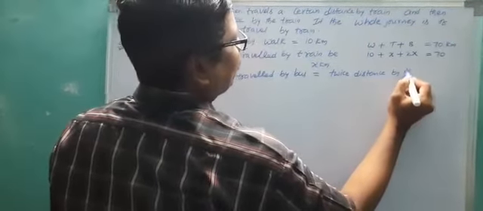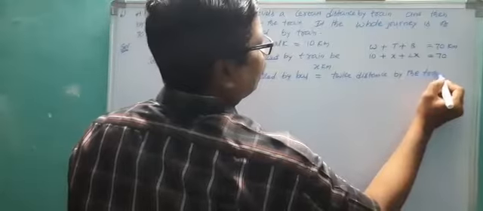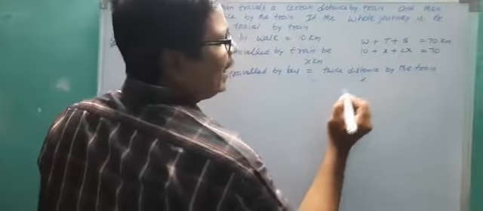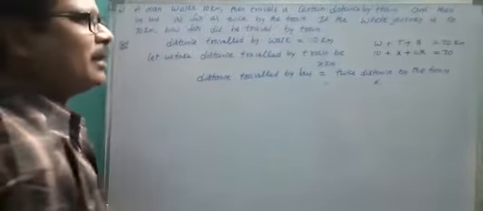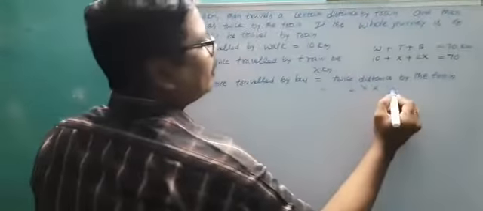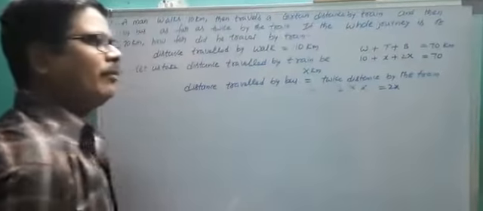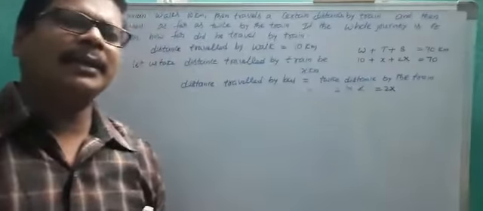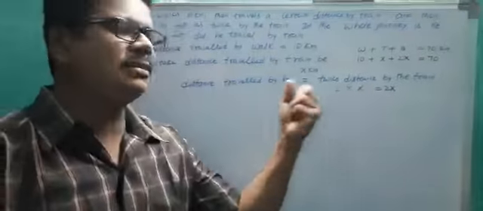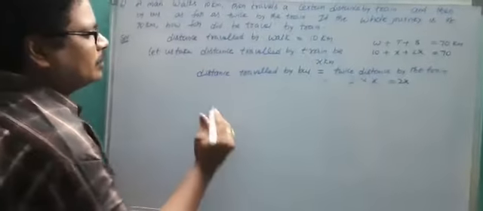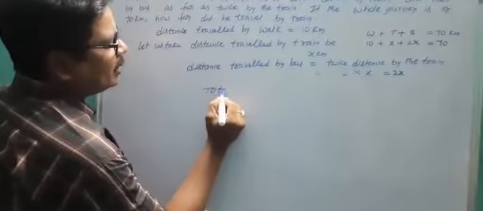How much distance traveled by train? x. Twice means double, that means 2 into x, that equals 2x. For example, if he traveled only 40 kilometers by train, how much distance traveled by bus? Double, 80 kilometers.